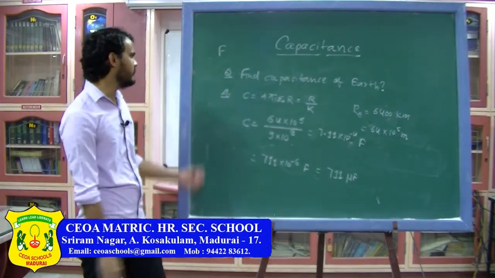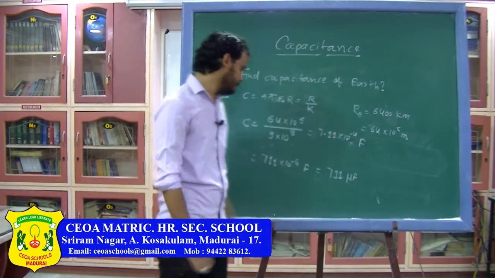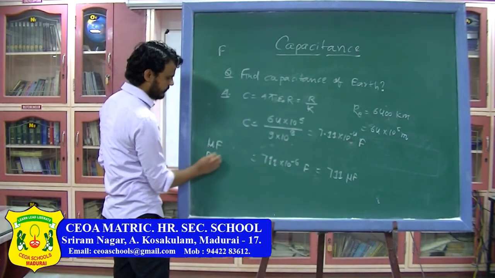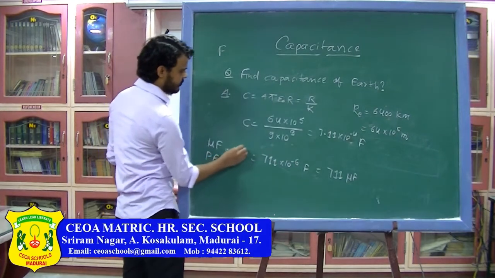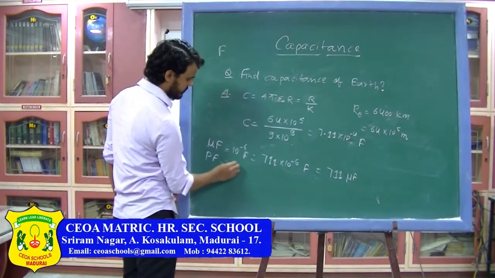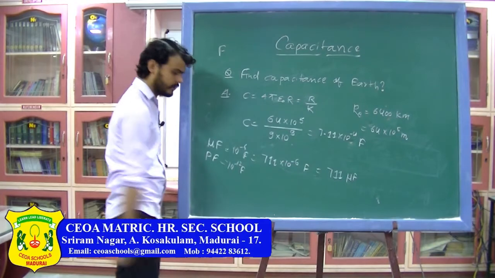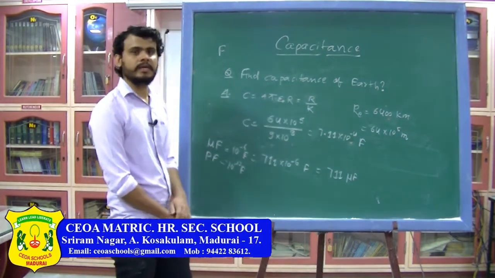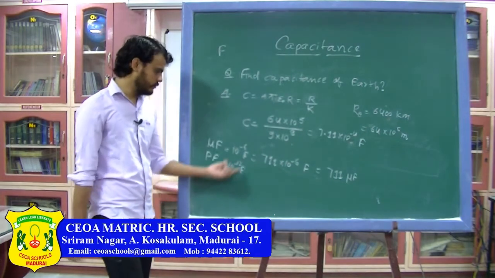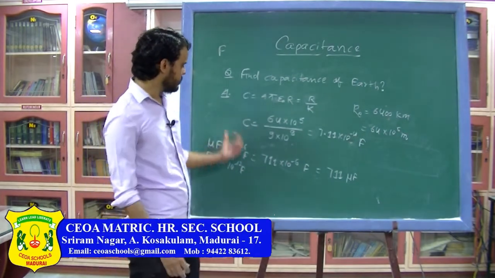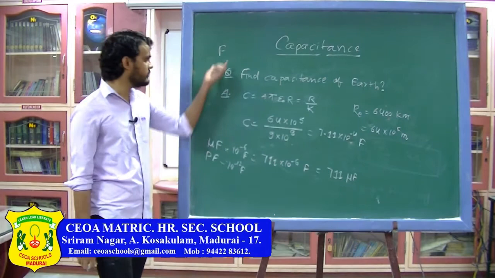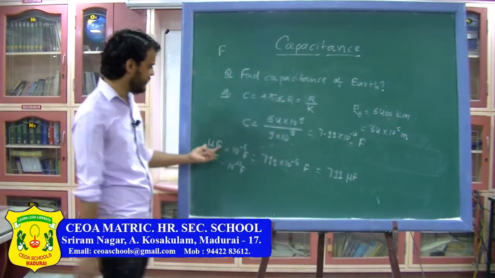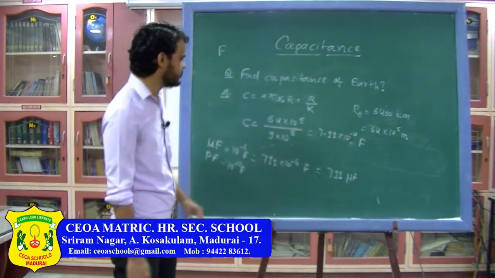So in practical terms we use the microfarad or picofarad as the unit of capacitance. A microfarad is 10 to the power minus 6 farad and a picofarad is 10 to the power minus 12 farad. Usually in problems you will not find a capacitance value more than a microfarad. So remember, the farad is a very large unit. Practical units for capacitance are the microfarad and picofarad.